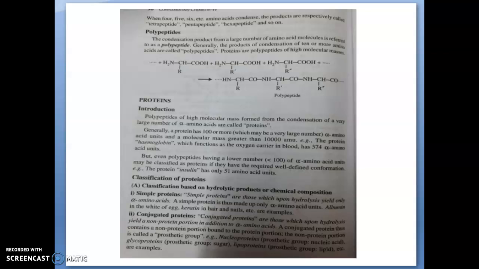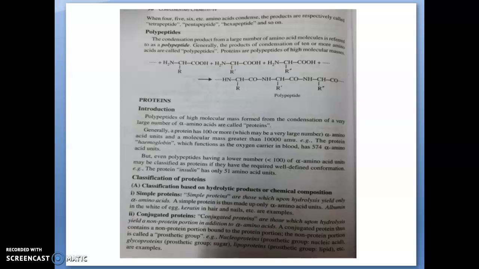Nucleoprotein is an example of a conjugated protein. Here the prosthetic group is nucleic acid. Nucleic acid is not a protein, so nucleoprotein contains amino acids and also nucleic acid. This nucleic acid is termed the prosthetic group. That means the non-protein portion of this protein is termed the prosthetic group. The second example is glycoprotein, where the prosthetic group is sugar. And lipoprotein, where the prosthetic group is lipid. These are the examples of conjugated protein.